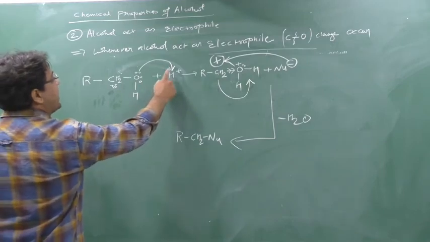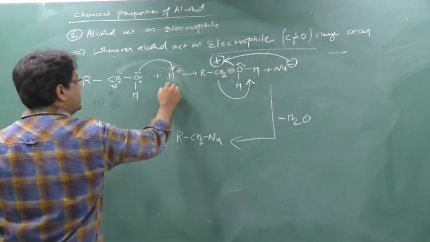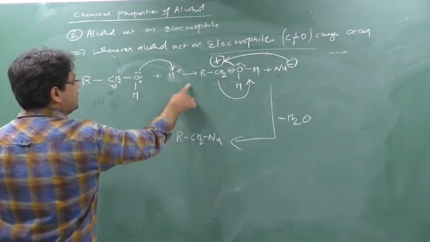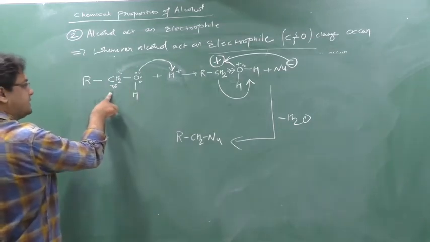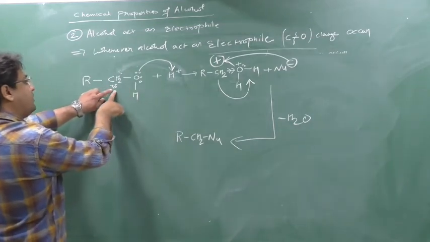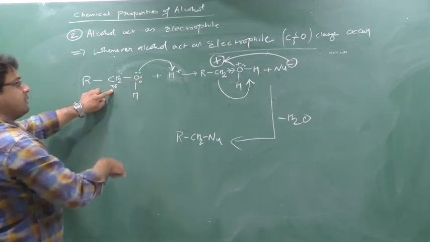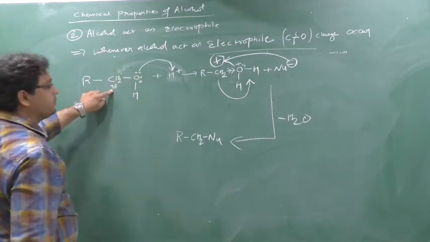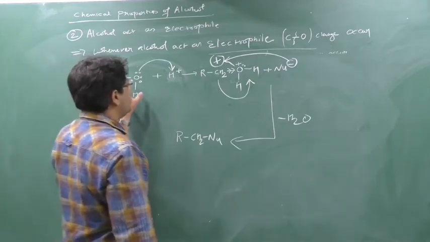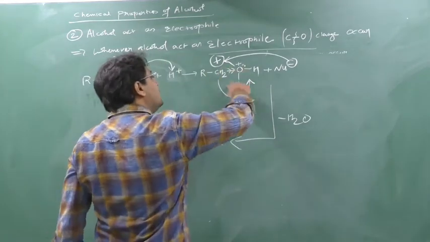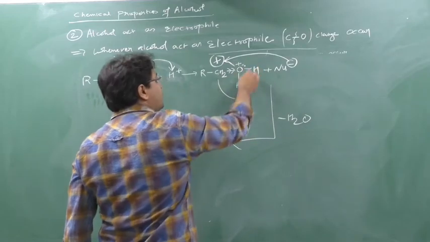I cannot write this Nu directly here. Suppose it is Nu minus. Here there is a positive charge, so Nu minus will come to react with this CH2 plus, but this CH2 plus cannot release this OH, because OH minus is not at all a good leaving group. That's why I reacted this OH with H plus and made a good leaving group. Now this is a highly good leaving group because it wants to be stable.